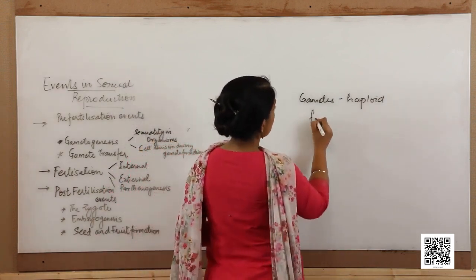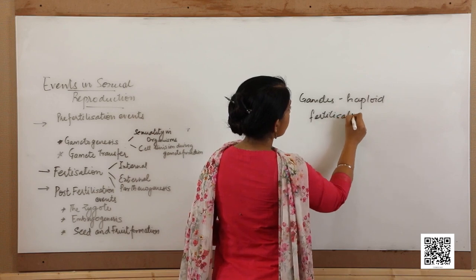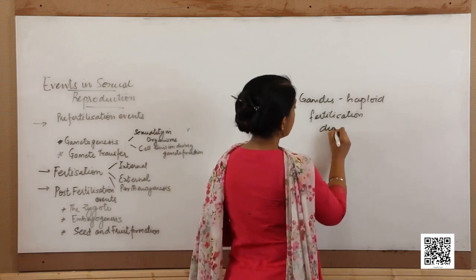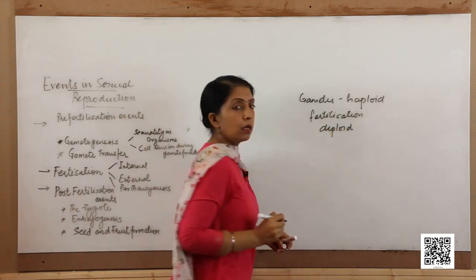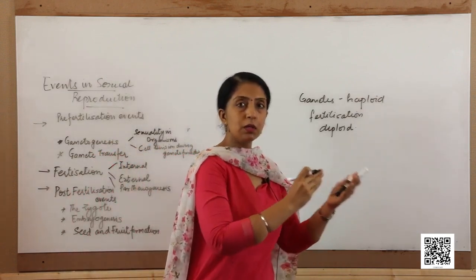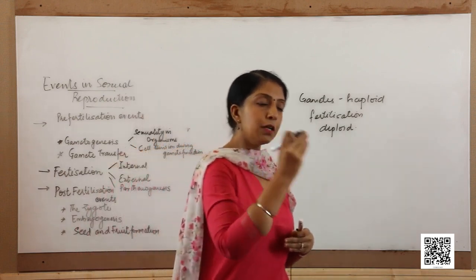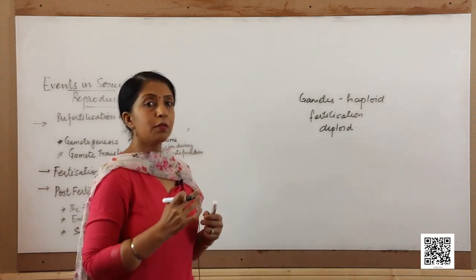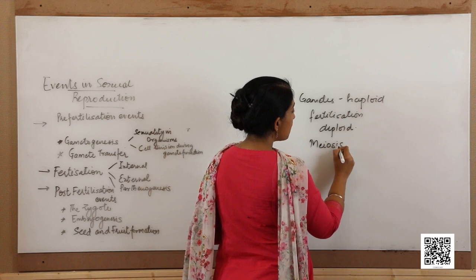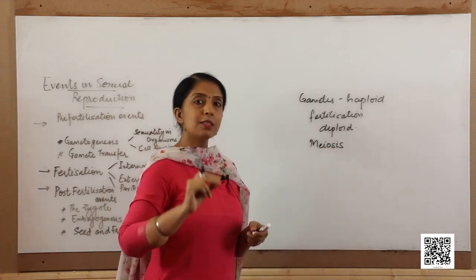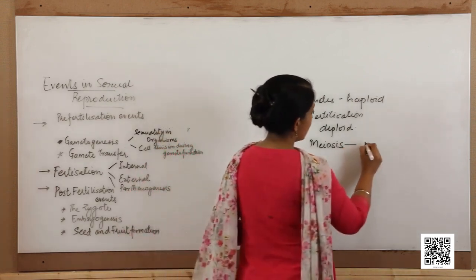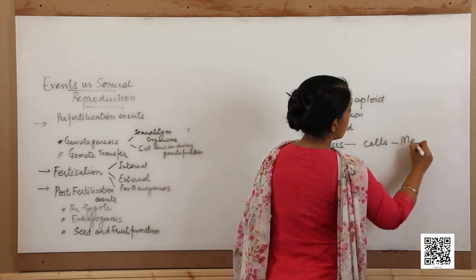All gametes must undergo fertilization and give rise to a structure which is diploid. This diploid structure may divide to give rise to a haploid individual, or may further form diploid structures, that is different in different organisms. And another thing, meiosis is one kind of cell division that occurs in all sexually reproducing organisms, and meiosis occurs in the cells which we term as meiocytes.